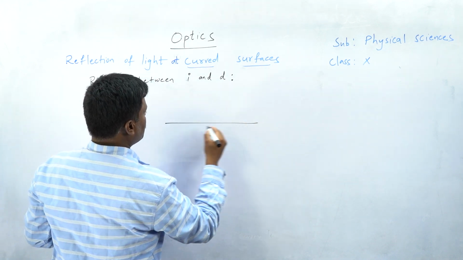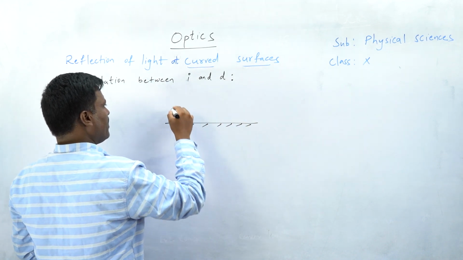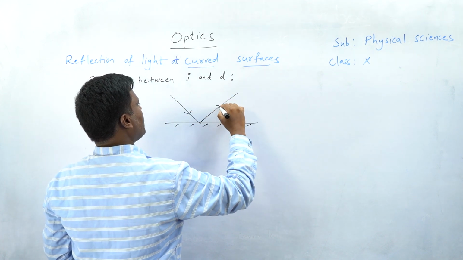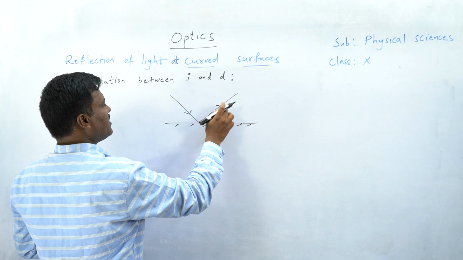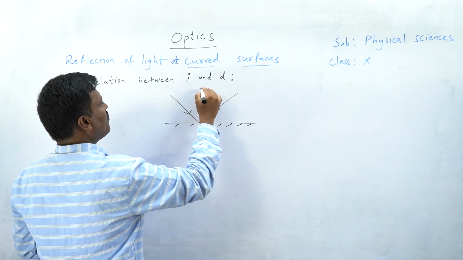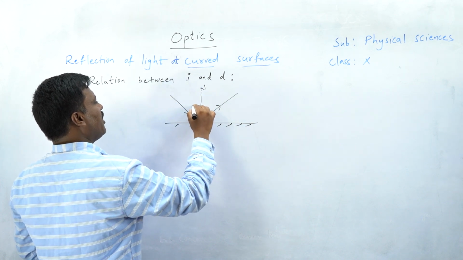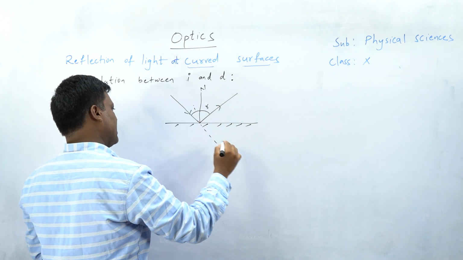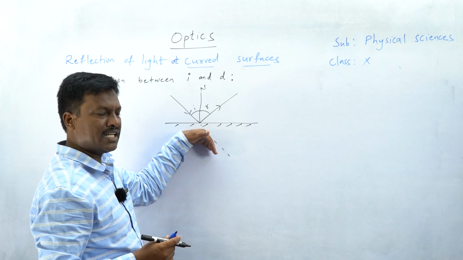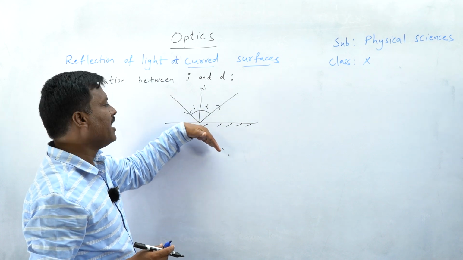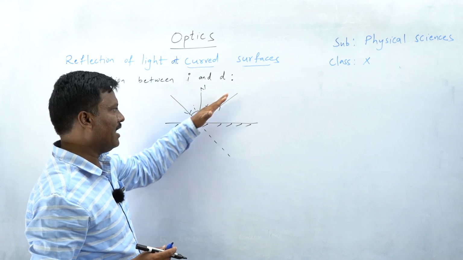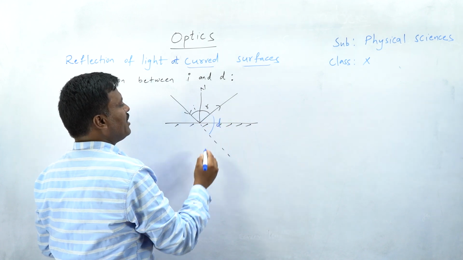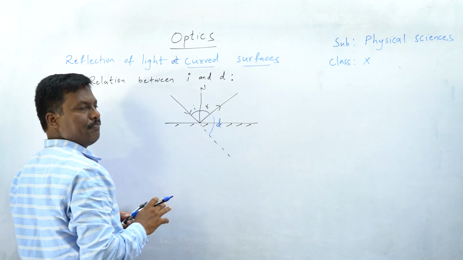So this is the smooth, plane, opaque surface. A ray is incident on this. After reflection, it bounces back this way. This is the incident ray, this is the reflected ray, and this is the normal we have discussed. This one is the angle of incidence and this is the angle of reflection. This is the actual path of the light. The light has to travel this way, but instead of traveling in its actual path, it deviated through some angle. This is called the angle of deviation. Now we are going to find the relation between this I and D.